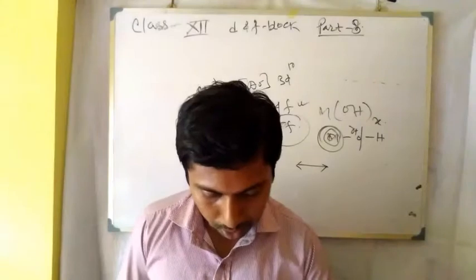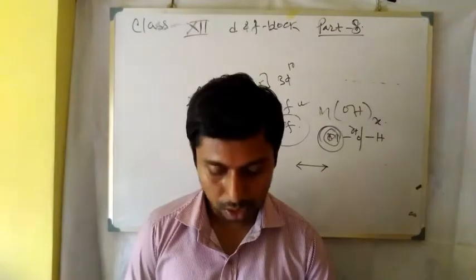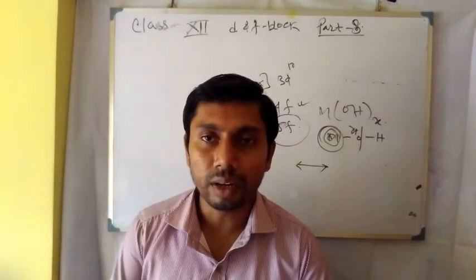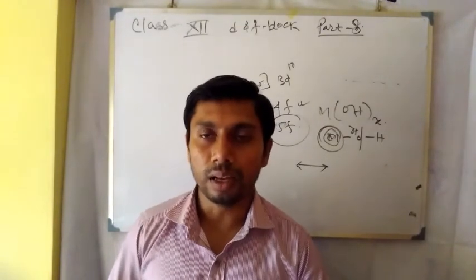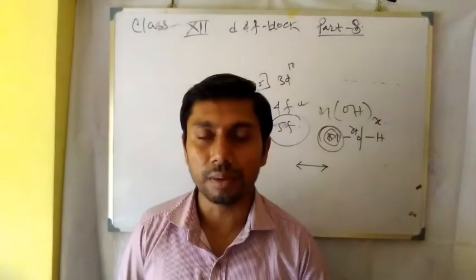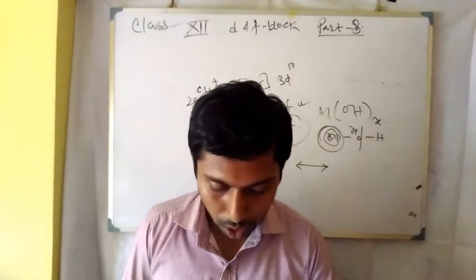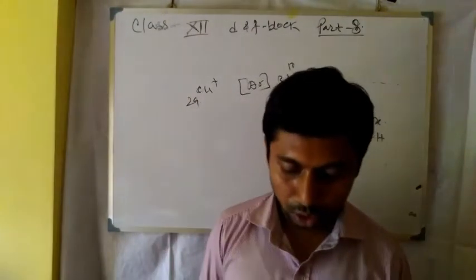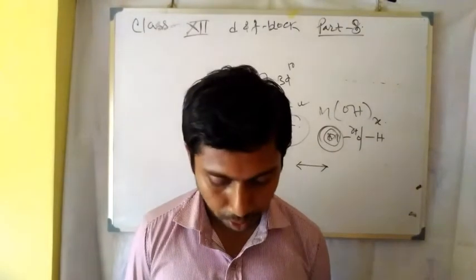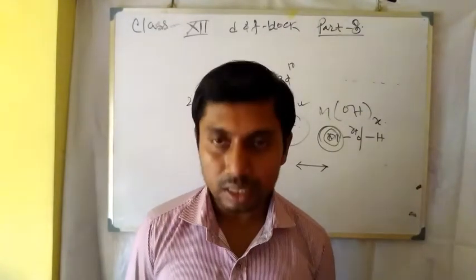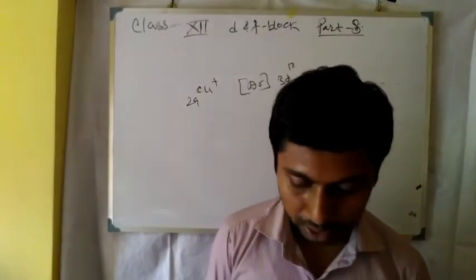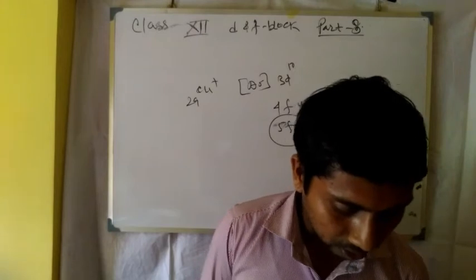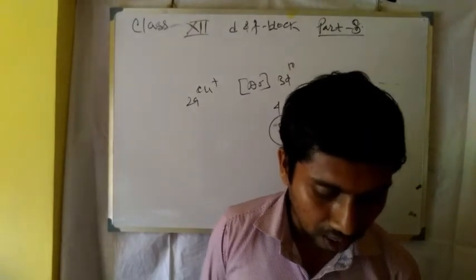Next one is the separation of lanthanoids. It is also a consequence that lanthanoids come with the same size and shape, so it is more difficult to separate the lanthanoids. The consequences are the variation in physical property, variation in basic strength, and same atomic size, and the separation of lanthanoids.